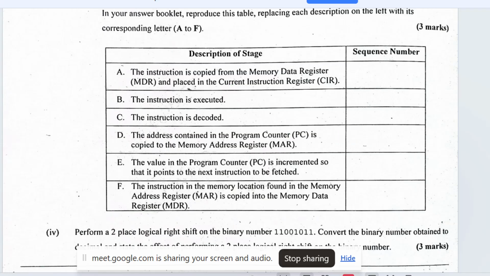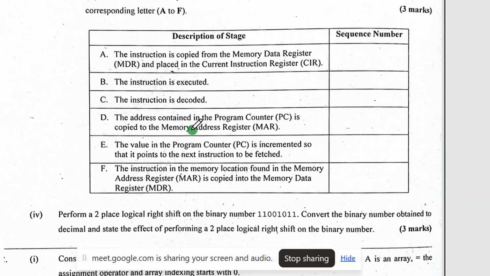Okay. So someone here said J is number 1. Okay. Number 2, someone said F. Let us read F. They say the instruction in the memory location found in the memory address register is copied to the memory data register. Perfect. Number 3. A. The instruction is copied from the memory data register and placed in the current instruction register.